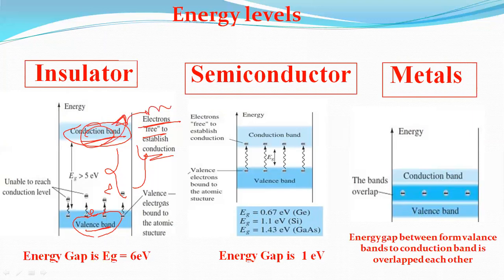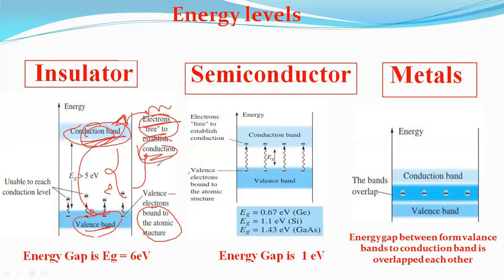Valence electrons are bound to the atomic structure. If one jumps from the valence to the conduction band, it is free to establish conduction. Conduction means the flow of electrons.